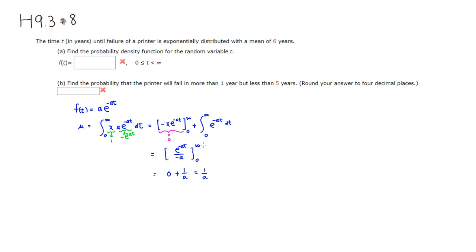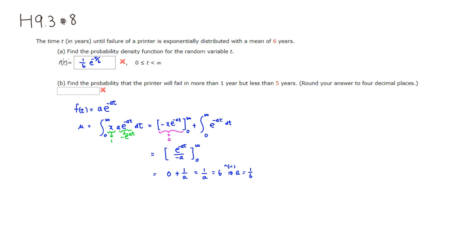Since the mean is 1 over a, and we know it's equal to 6, taking the reciprocal of both sides, a is 1 over 6. So this is going to be 1 over 6 e to the negative t over 6.